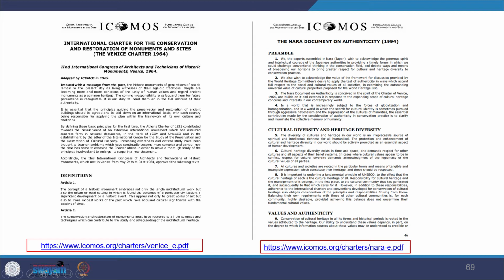So you can see here values and authenticities, which gives you an understanding of the significance of that. So what are the conditions under which authenticity is dependent?